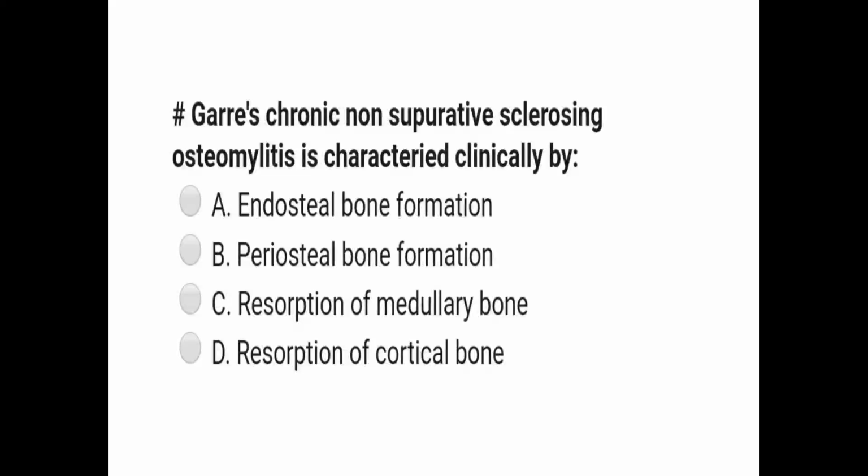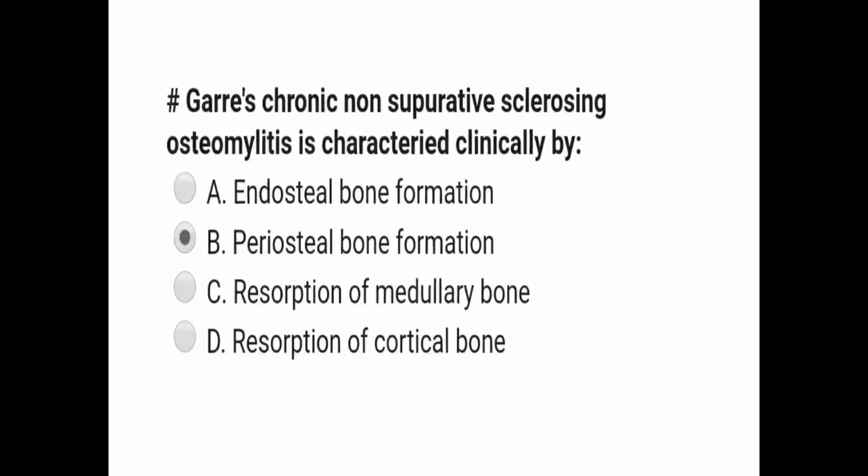Next question. Garre's chronic non-suppurative sclerosing osteomyelitis is characterized clinically by endosteal bone formation, periosteal bone formation, resorption of medullary bone, resorption of cortical bone. So the correct answer is, friends, periosteal bone formation. That is, Garre's non-suppurative sclerosing osteomyelitis is characterized clinically by periosteal bone formation.